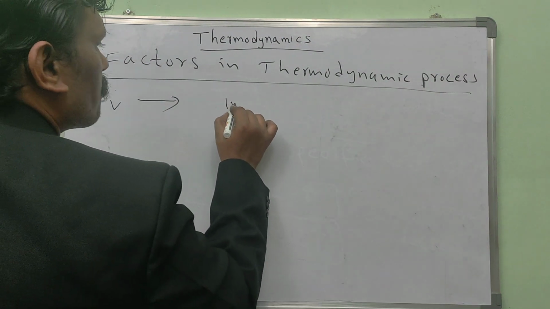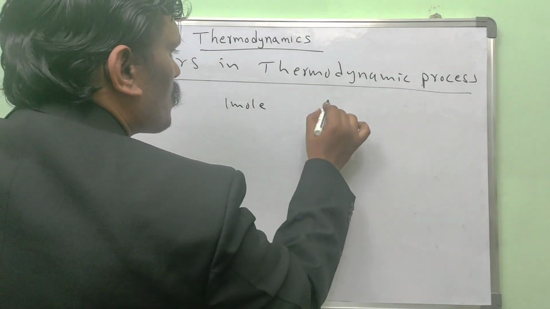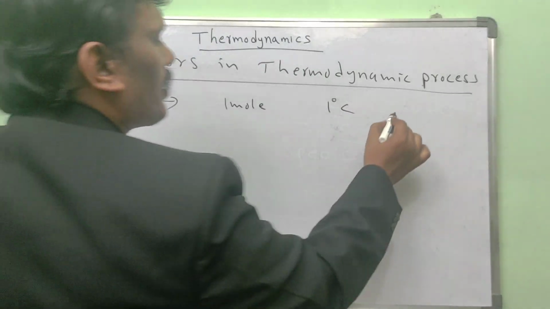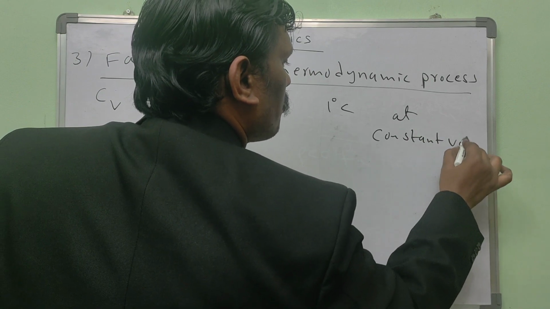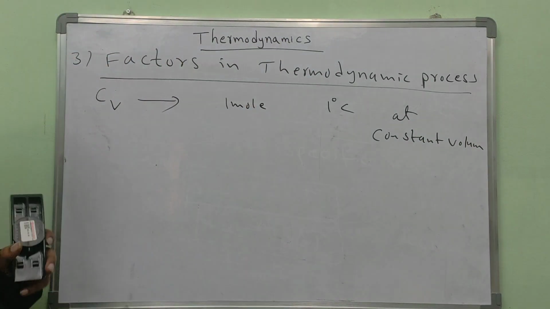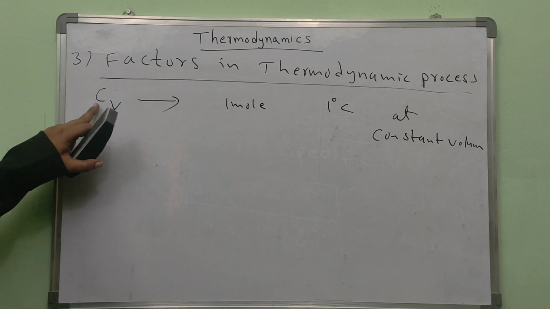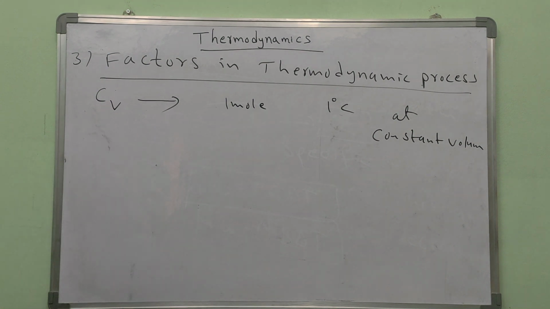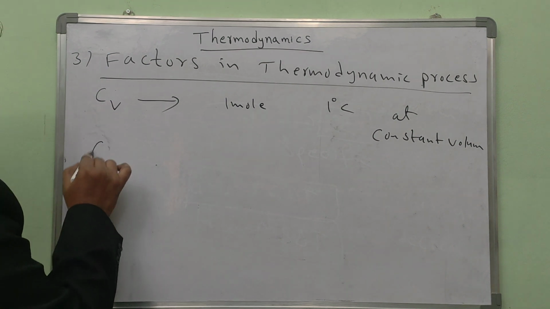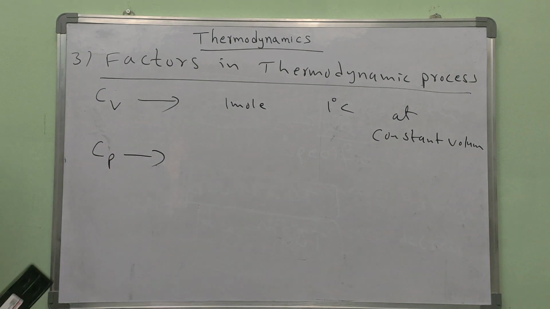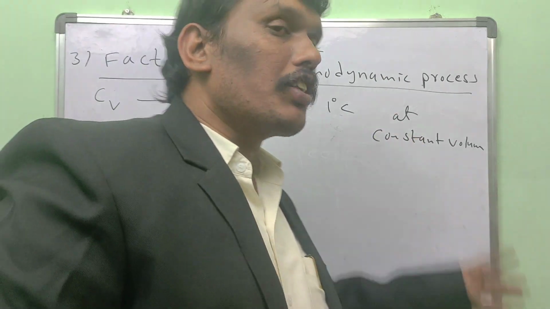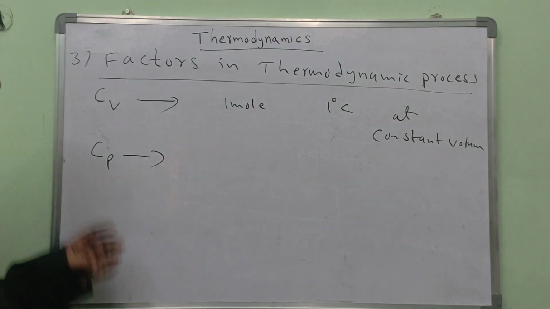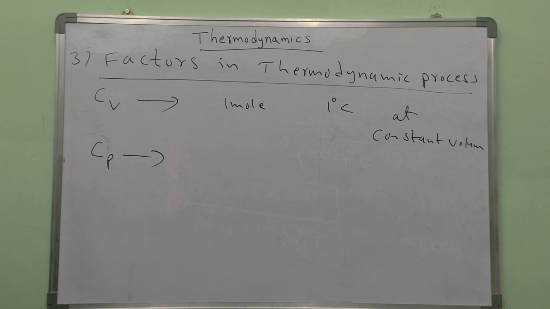That means take 1 mole of gas and raise the temperature by 1 degree Celsius at constant volume. Then the heat energy required we call the molar specific heat at constant volume. What is the meaning of Cp? Molar specific heat at constant pressure. Take 1 mole of gas, raise it by 1 degree Celsius at constant pressure. That heat energy we call the molar specific heat at constant pressure.